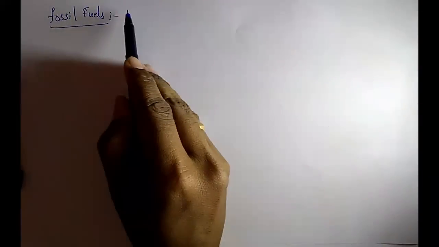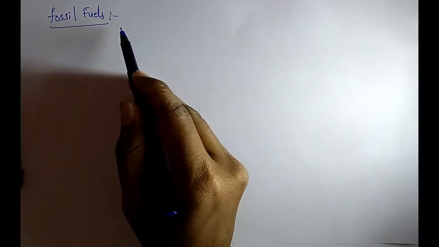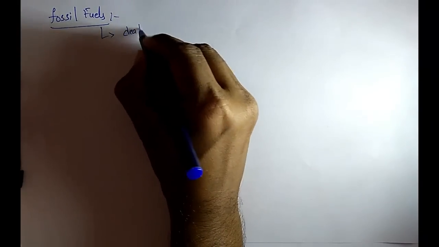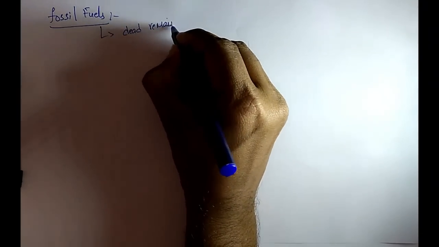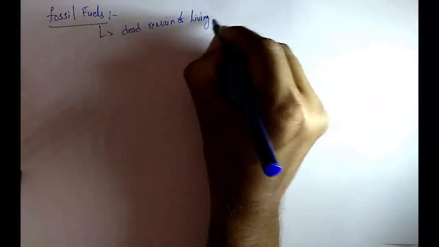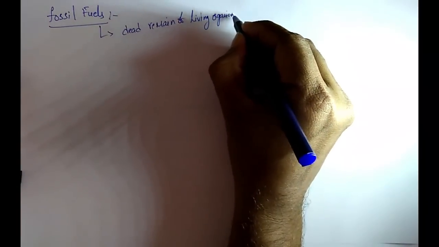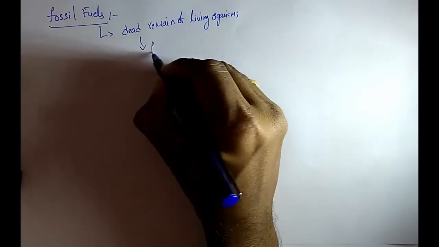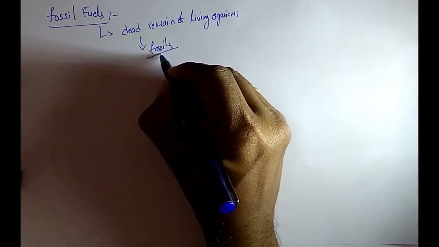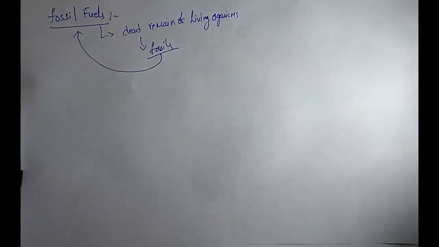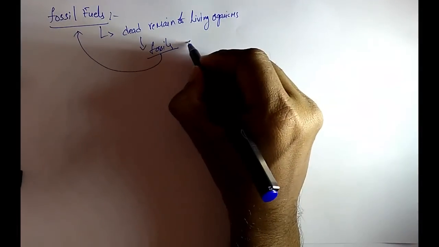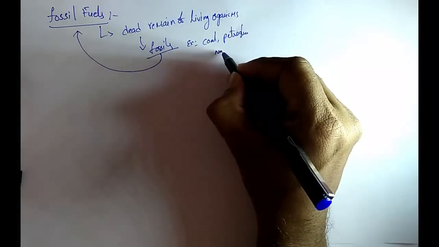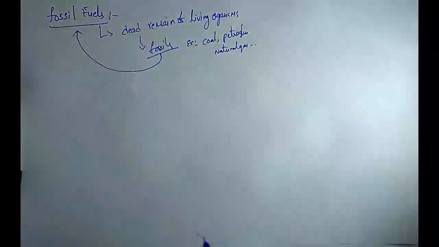Next one, fossil fuels. These are formed from dead remains of living organisms such as plants. So we can call these fossils, and that's why fuels which come from fossils are called fossil fuels. Examples: coal, petroleum, natural gas, and also some other gases.